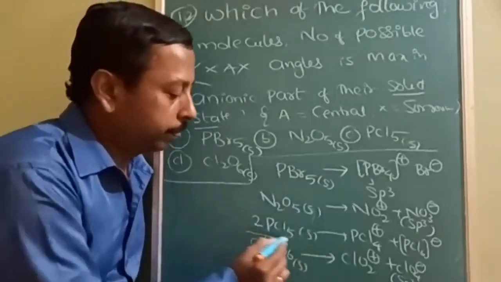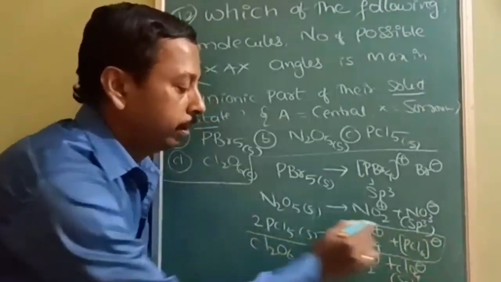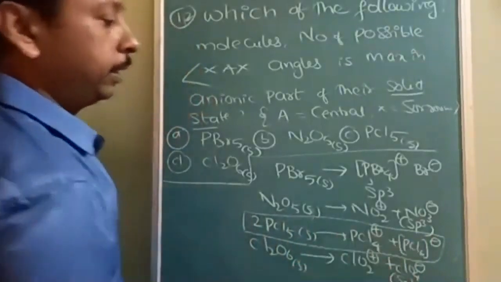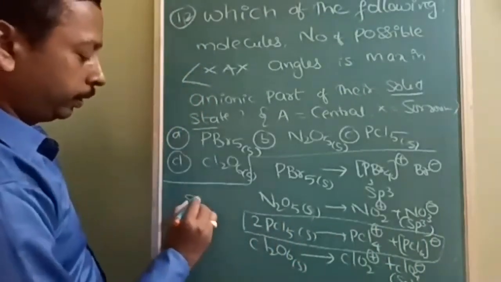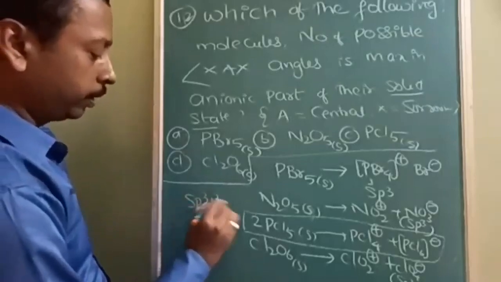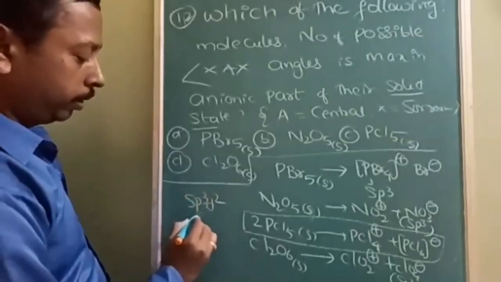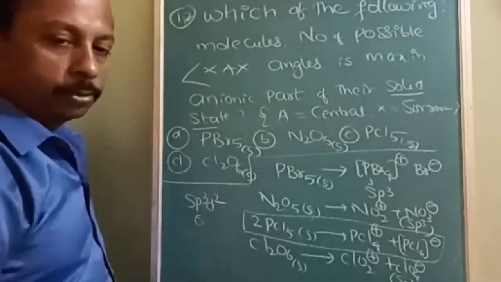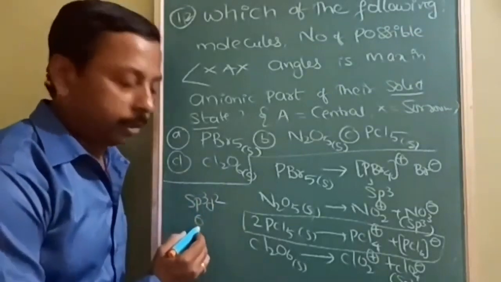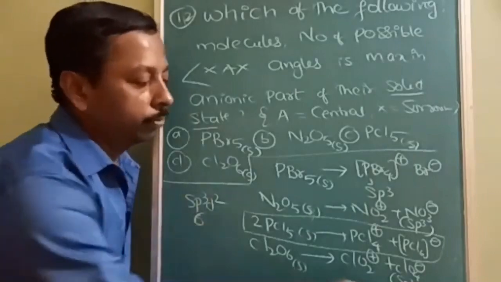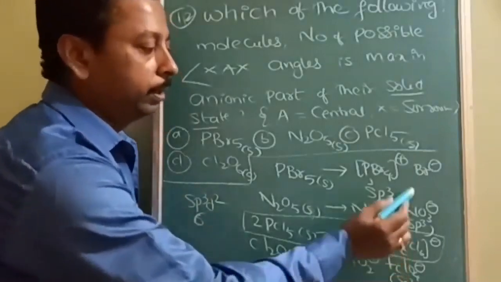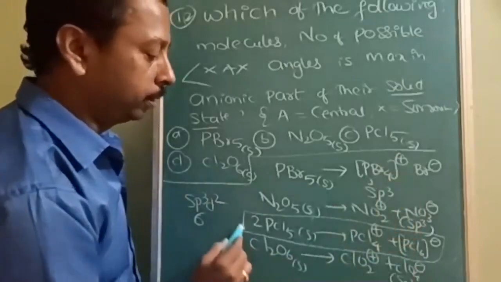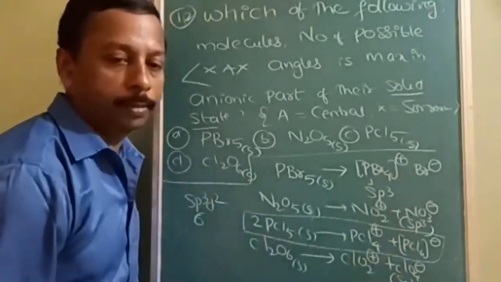So the answer is PCl5. In PCl5, when it is in solid state, it is PCl6 minus. PCl6 hybridization is sp3d2. In sp3d2 you will find 6 bond angles. So the maximum number of bond angles are possible in sp3d2. Here it is sp3, and here no hybridization. So the maximum number of bond angles is possible in PCl6 minus.